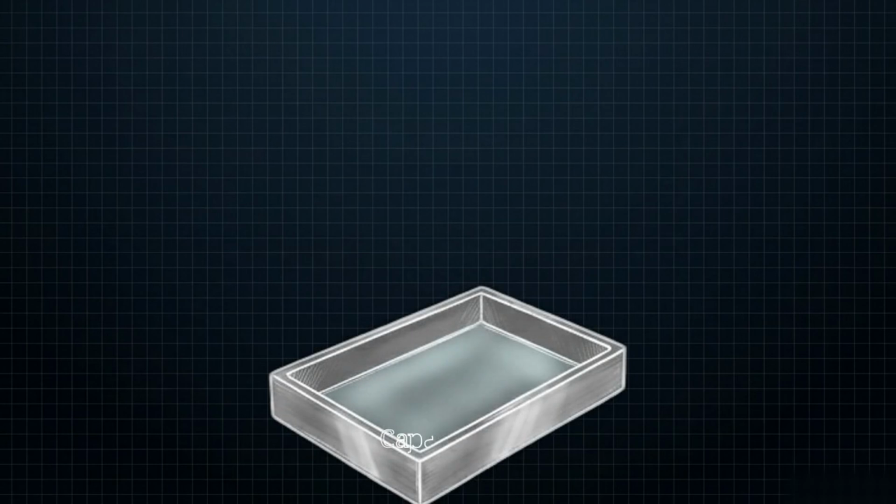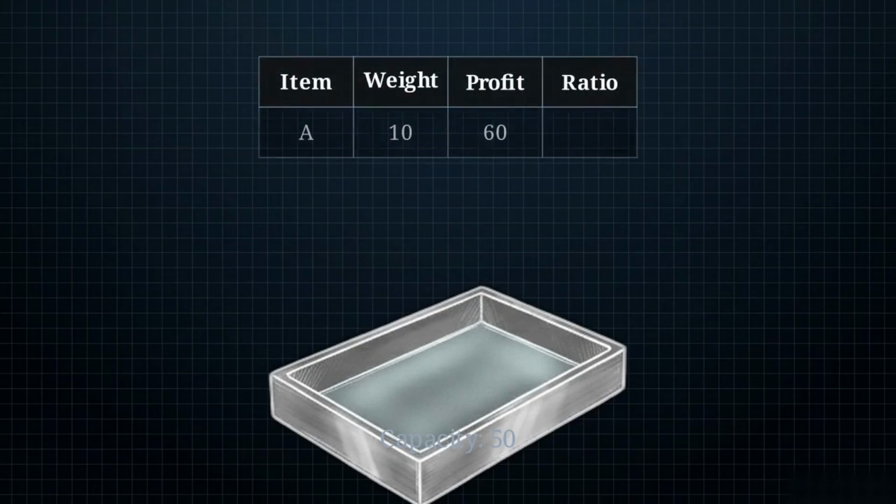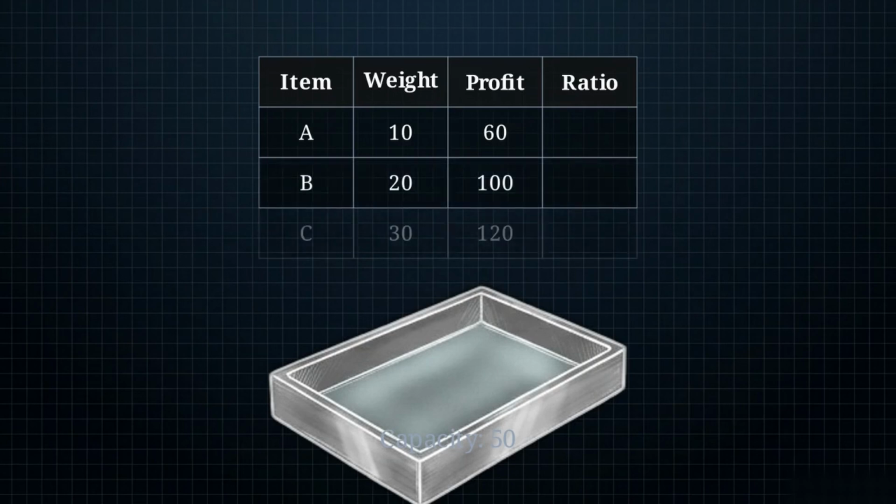This diagram establishes the strict parameters of our test environment. We have a knapsack with a hard capacity limit of exactly 50 units. We populate our first variable, item A. It weighs 10 units and offers a profit of 60. We add 2 more variables. Item B weighs 20 units with a profit of 100. Item C weighs 30 units, bringing a profit of 120.